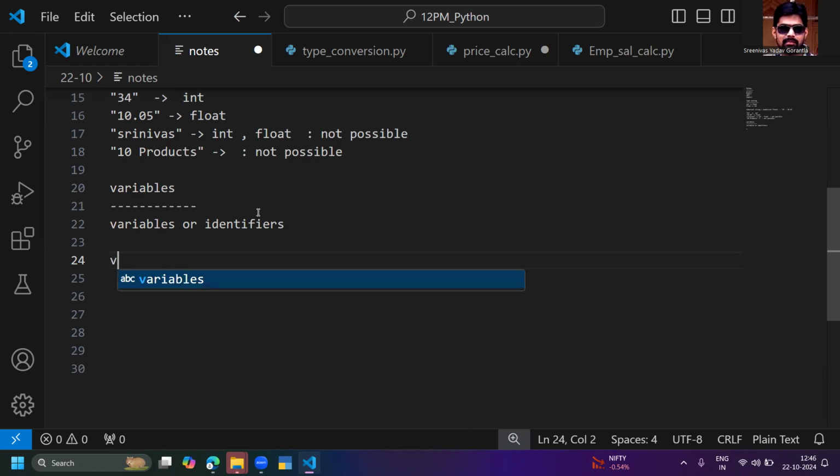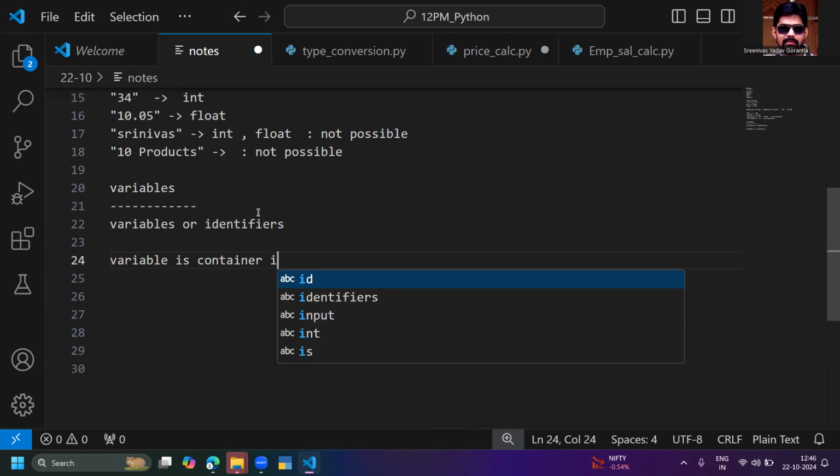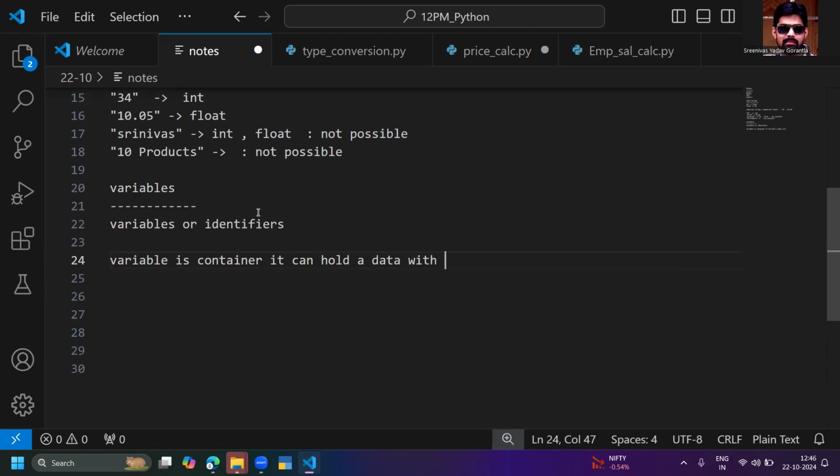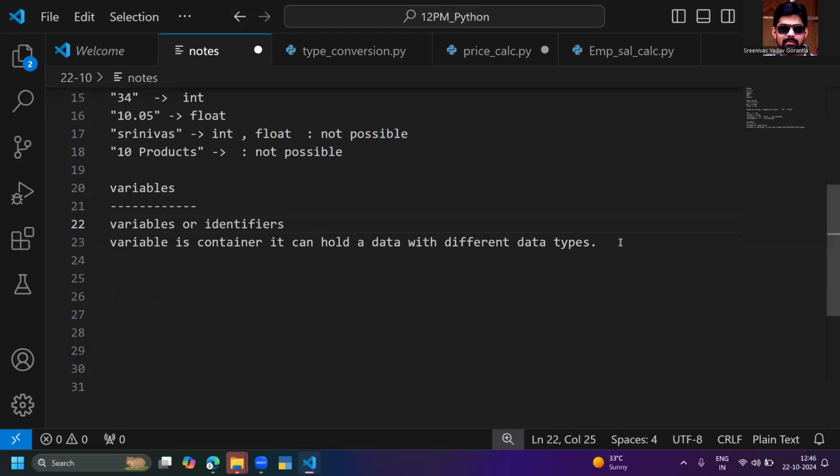What is a variable? A variable is a container. It can hold data with different data types. Okay, let me go. A variable is a container. It can hold data with different data types.